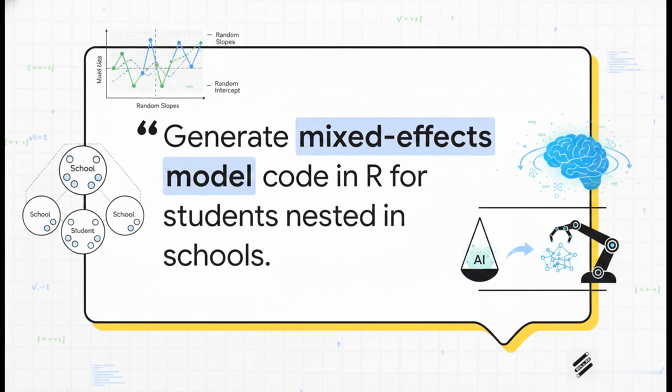Or take a really complex statistical scenario like nested data. You could prompt the AI, I have students nested in schools, generate a mixed effects model. That gives you an immediate starting point that would otherwise take weeks of research if you aren't an expert. But, and you knew there was a but, the AI won't know if you need random slopes versus random intercepts for your specific study design. You still have to consult your own domain knowledge to verify the structure.